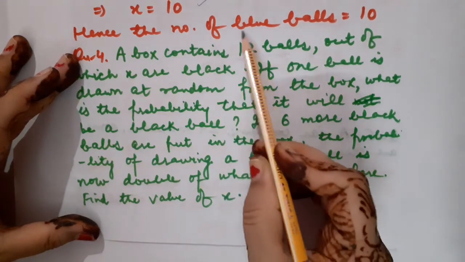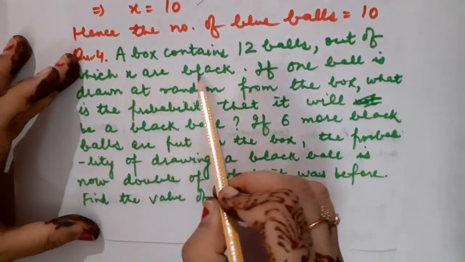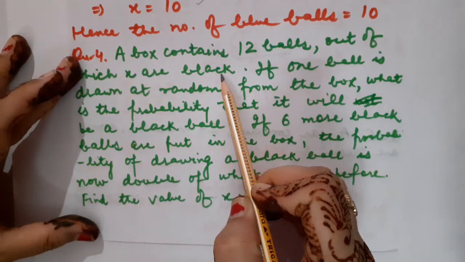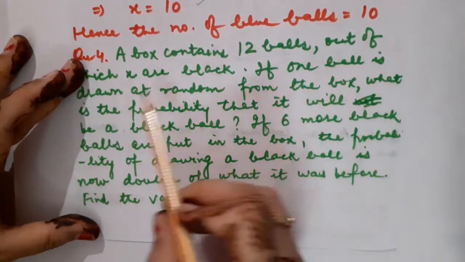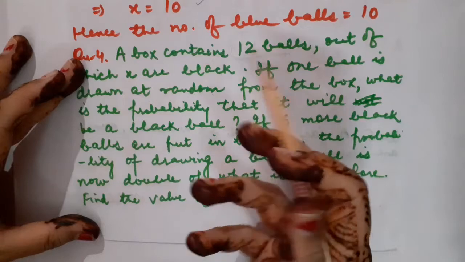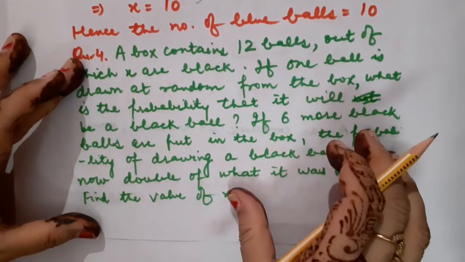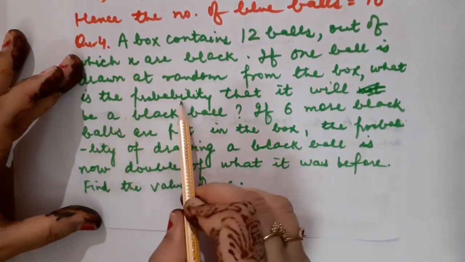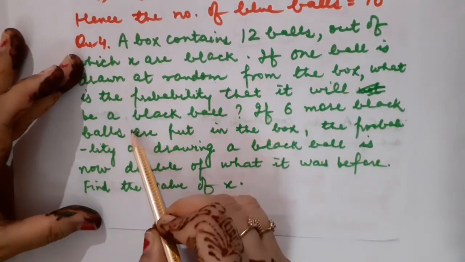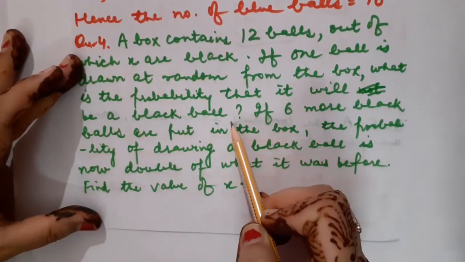If one ball is drawn at random from that box, what is the probability that it will be a black ball?